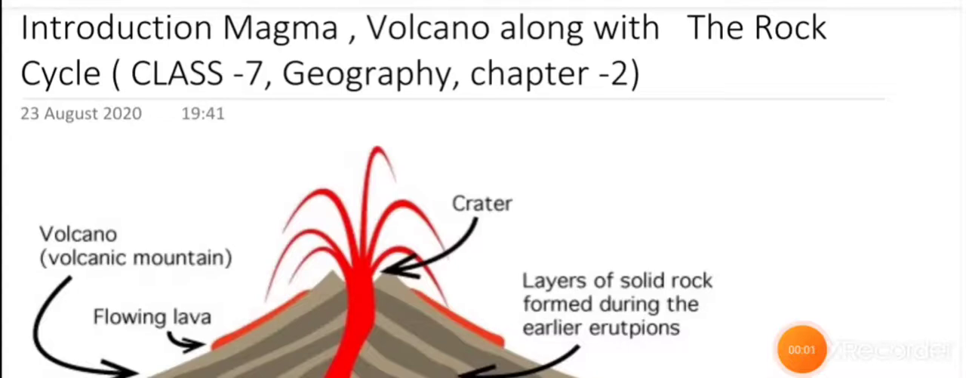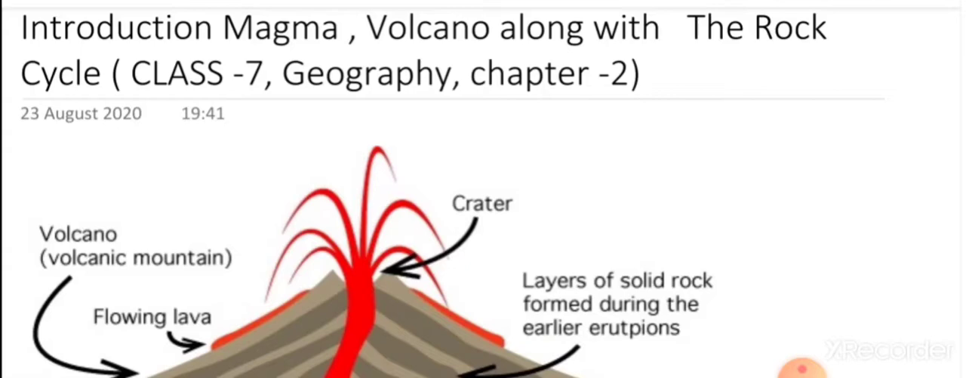Hello dear students, in this video we will see the introduction as well as the definition of magma and volcano, along with a few more definitions. This also includes the rock cycle in detail.